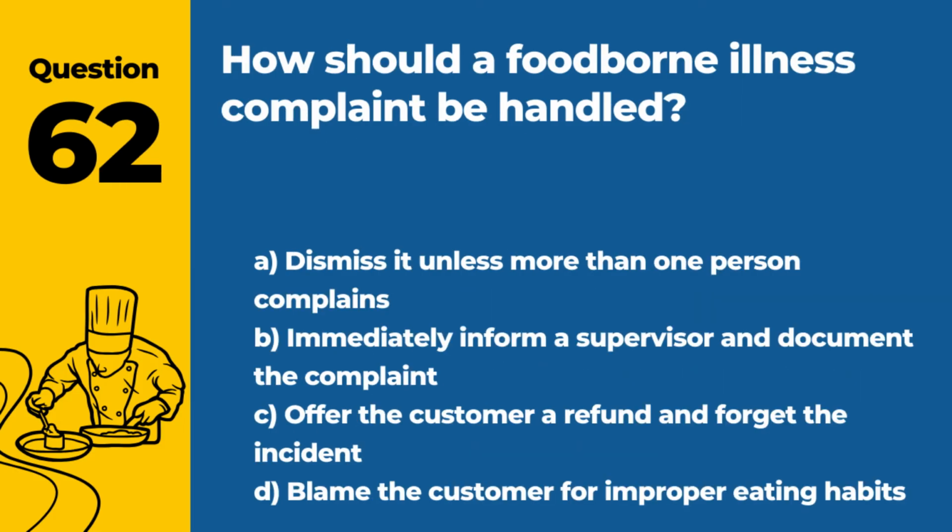Question 62. How should a foodborne illness complaint be handled? A. Dismiss it unless more than one person complains. B. Immediately inform a supervisor and document the complaint. C. Offer the customer a refund and forget the incident. D. Blame the customer for improper eating habits.